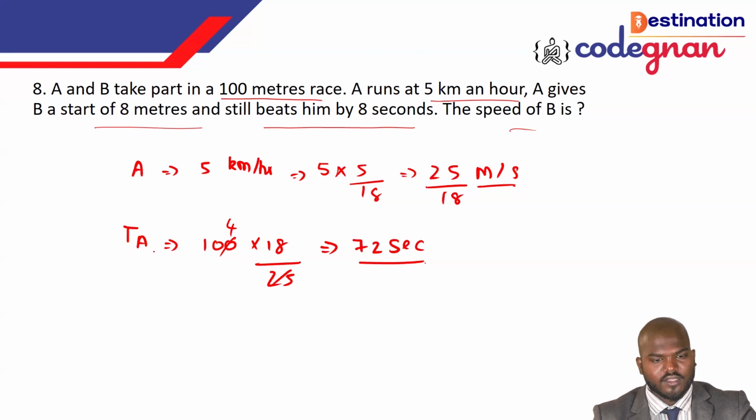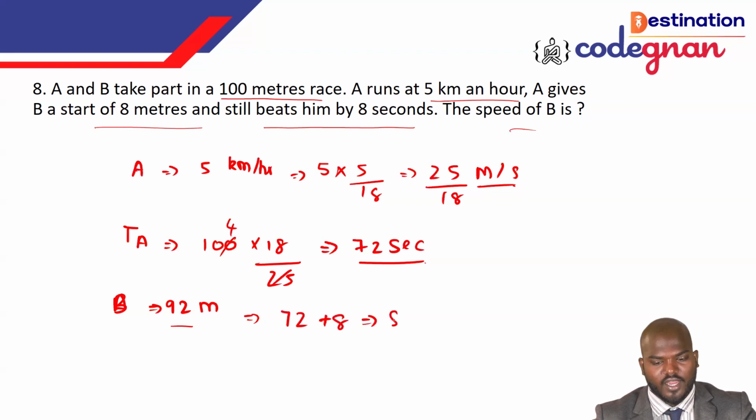Now the time taken by B, because the fellow is only covering 92 meters, since B is starting with the 8 meters. So the distance B covers here is 92 meters. We can say that it is 72 plus 8. The 72 plus 8 is the thing we want to consider here, because already he was occupying some extra time. So 72 plus 8, we can say, is 80 seconds. So B is covering 92 meters in 80 seconds.